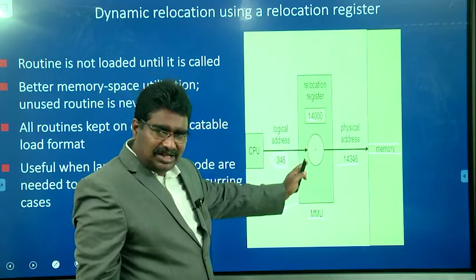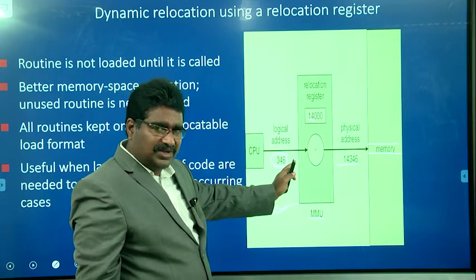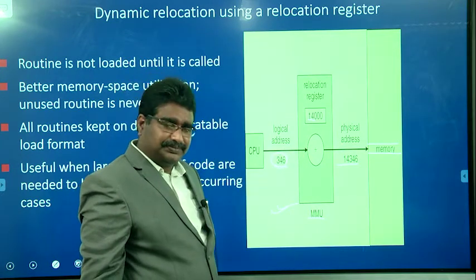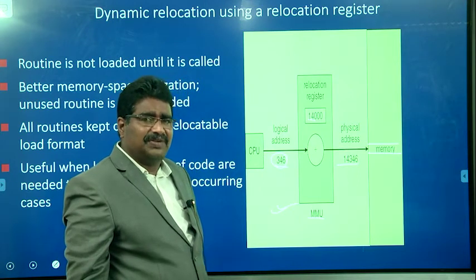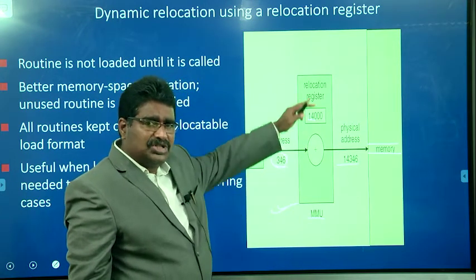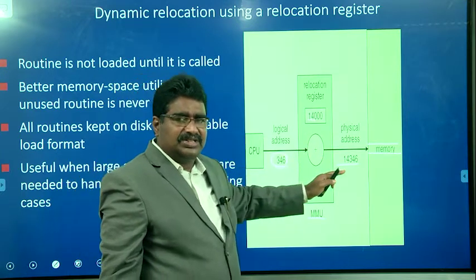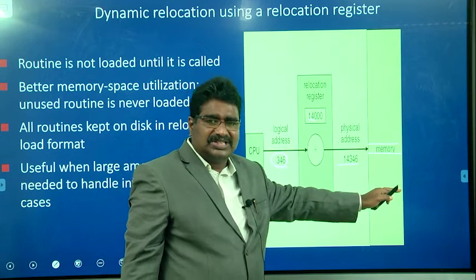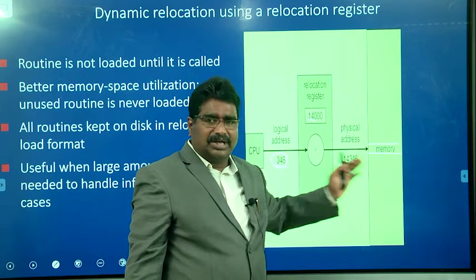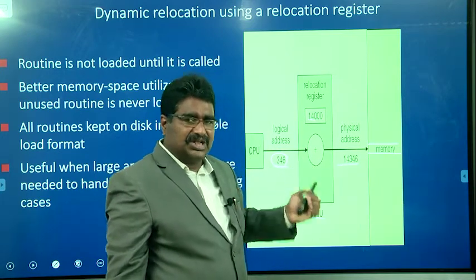The CPU generates the logical address. In this example, the logical address is 346. It is added to the relocation register value, where the program is stored at location 14,000, so 14,000 plus 346 gives 14,346, which is the physical address. From that location, it simply fetches the instruction or the data.